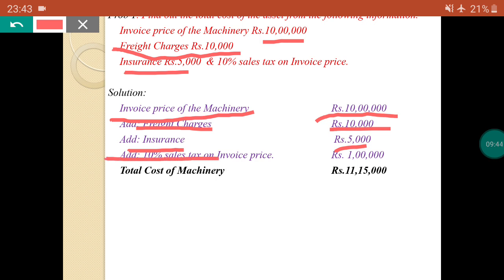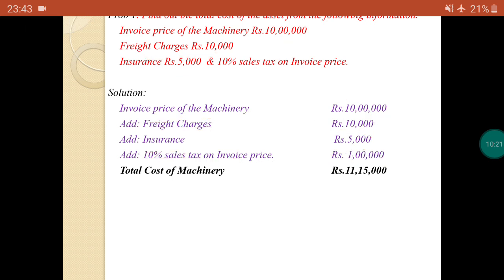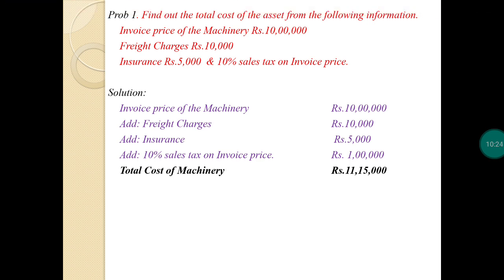After that, add 10% sales tax on invoice. Okay, totally you are having 10 lakh rupees. At that time, what is the 10% of sales tax? You can get 1 lakh rupees. Okay, totally you should add invoice, freight charges, insurance and sales tax, and you can get the total cost of machinery 11,15,000 rupees. These are very simple problems. Total assets, okay, total cost of the machinery.